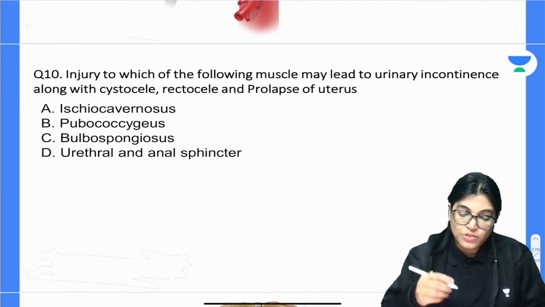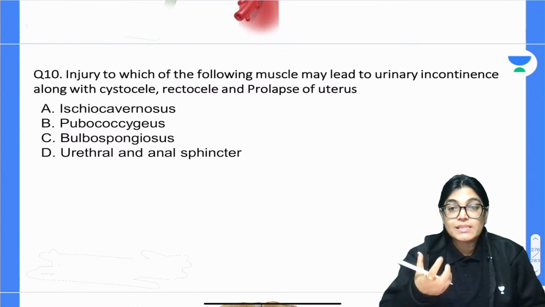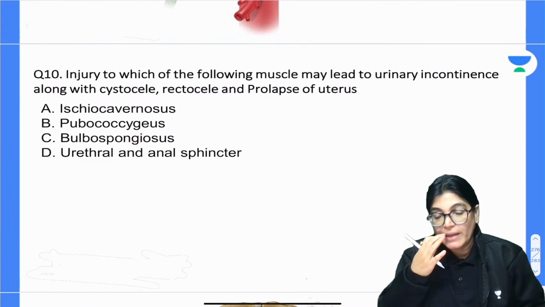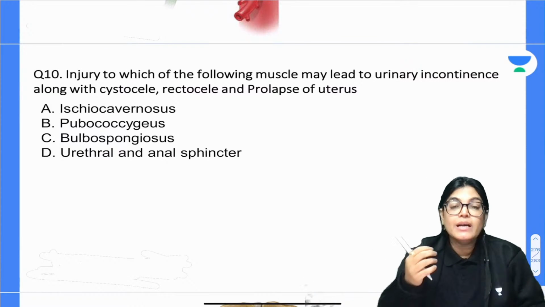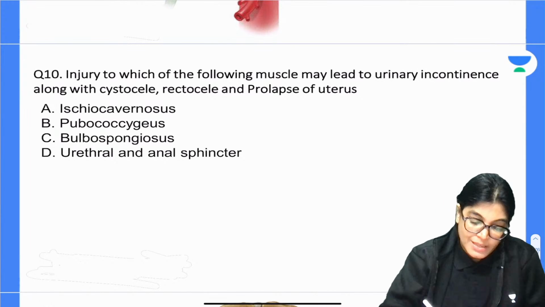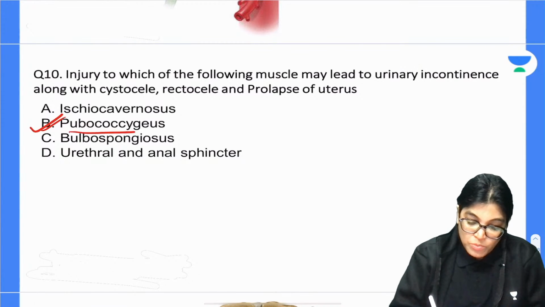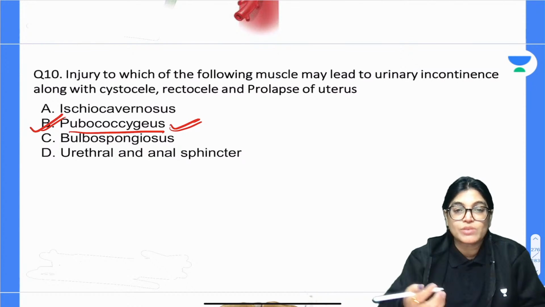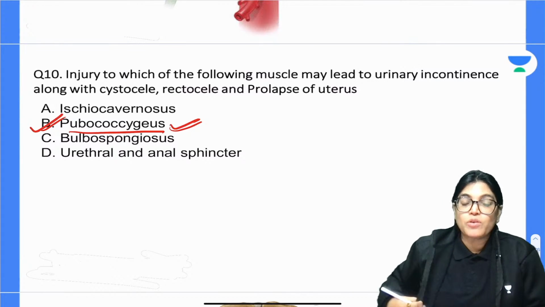Pubococcygeus is one of the important muscles, part of the levator ani muscle, along with the coccygeus muscle. Levator ani muscle is forming a part of the pelvic diaphragm, and it is supporting the pelvic structures and organs. So if there is an injury to the pubococcygeus muscle, it can lead to urinary incontinence, cystocele, rectocele, and prolapse of uterus, because these structures get support from the inferior aspect.